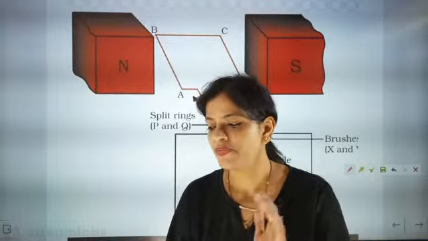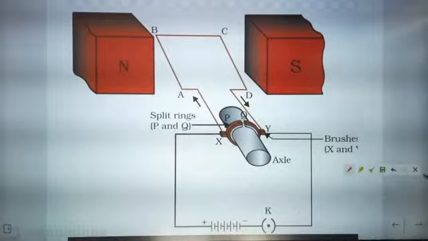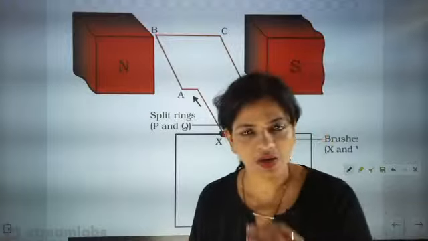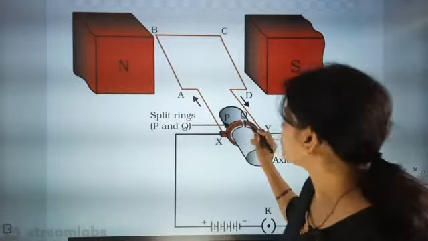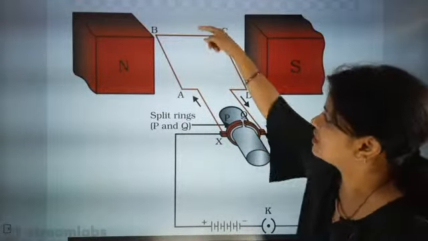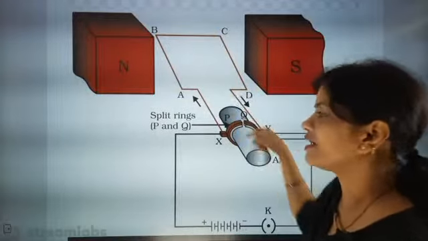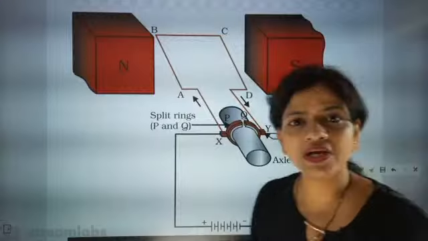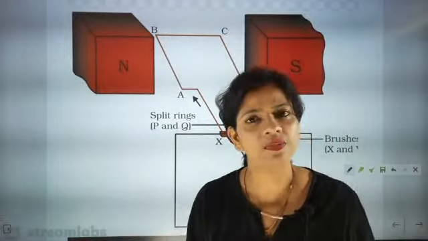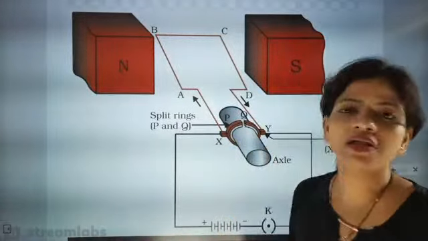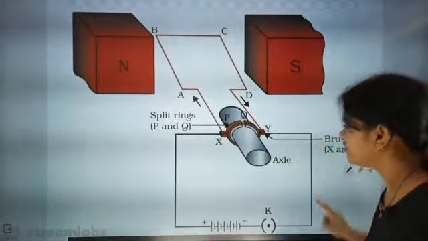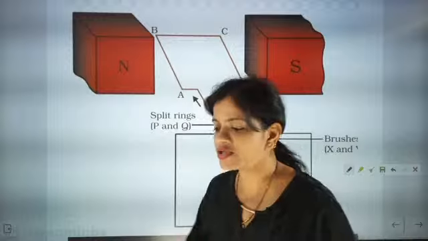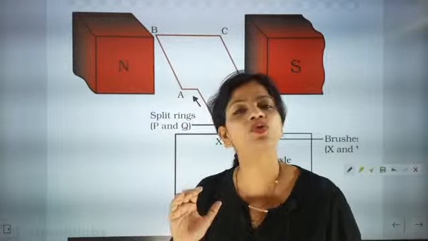Okay, so now listen. Here what we are going to do is understand how current will be passing. The most important point is, this one is called the axle. The center point with which it is connecting is called the axle. With the axle there will be a commutator, a carbon brush, and a circuit, and the circuit will have current conducting in it. That means the circuit will allow current to pass through it.